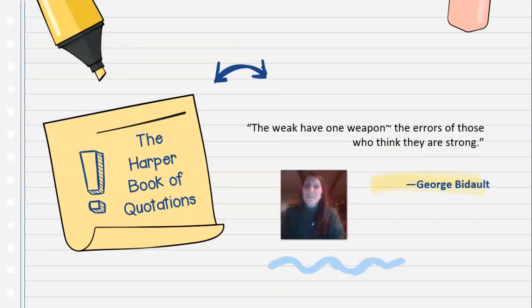And then our quote for today comes from the Harper Book of Quotations. The weak have one weapon, the errors of those who think they are strong. And that was said by George Biddulph.